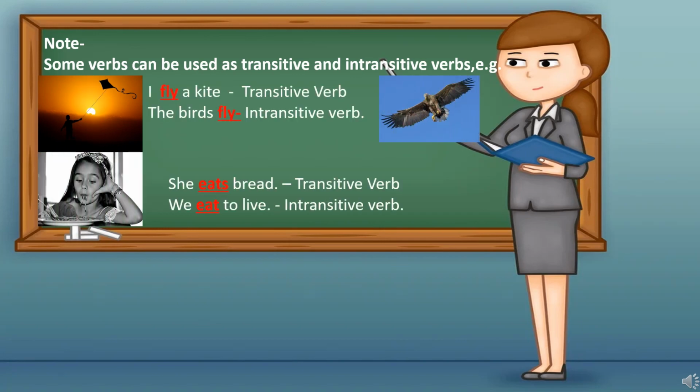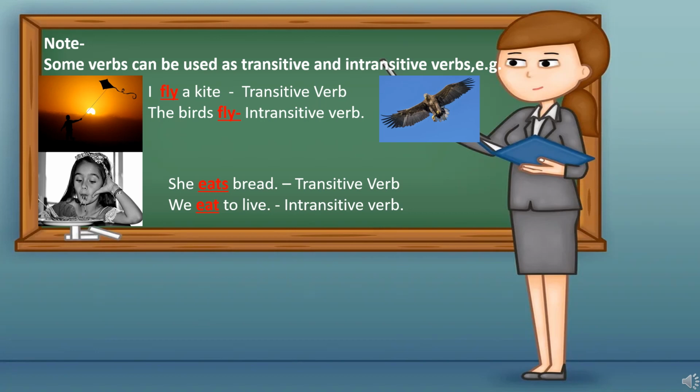Now kids, note that some verbs can be used as both transitive and intransitive verbs. For example, I fly a kite. So here, fly is a transitive verb. Why?